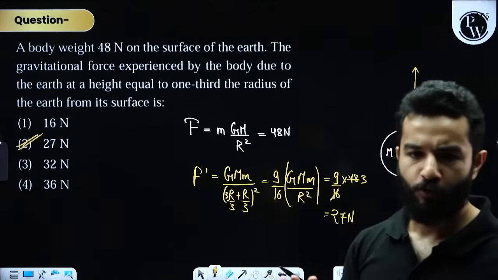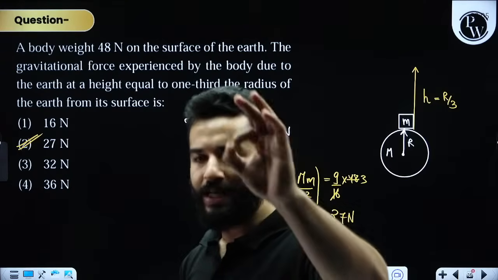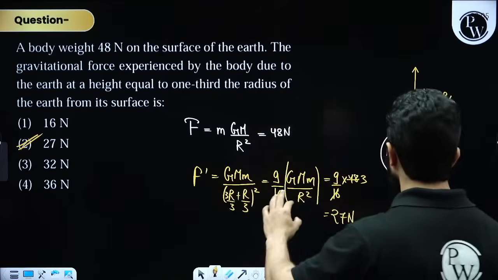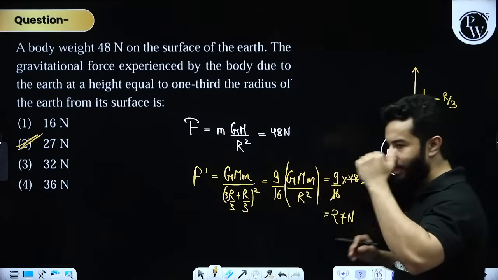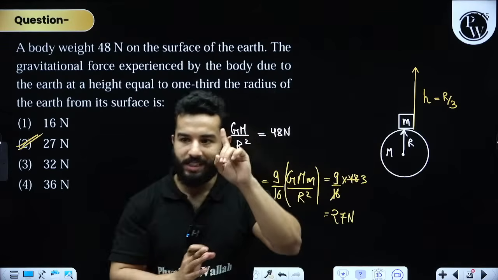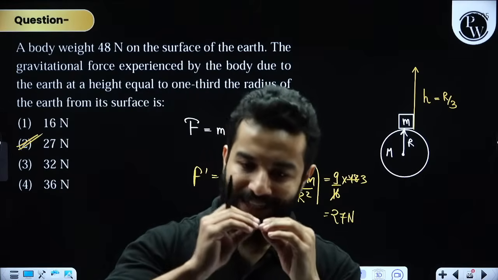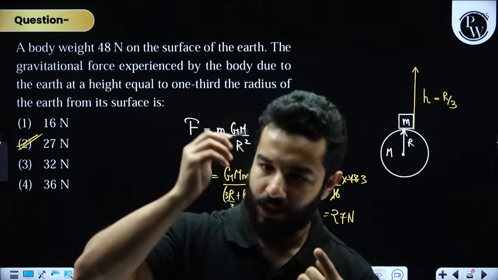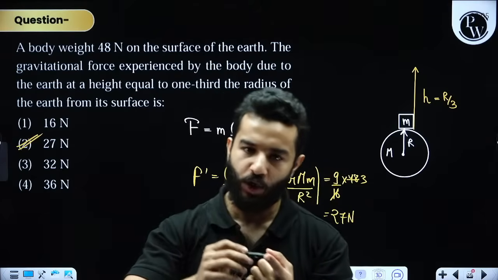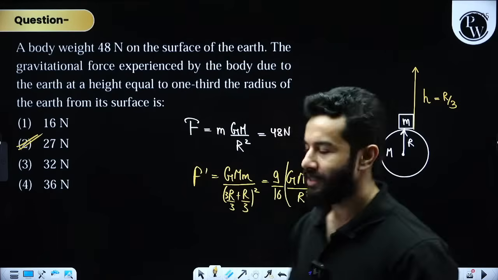No problem, hopefully, right? Please understand, one of the mistakes that many students commit in these types of questions is that they forget to measure the distance from the center. Always remember, in the questions of gravitation, we will have to measure the distances from the center, whether you are measuring potential energy, kinetic energy, whatever you are doing, measure it from the center, right?